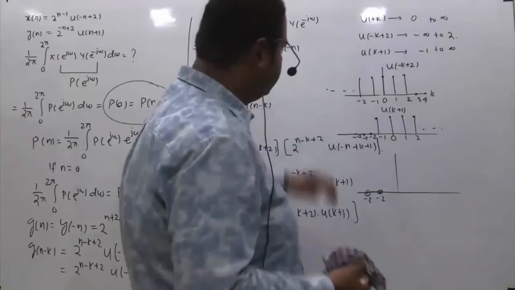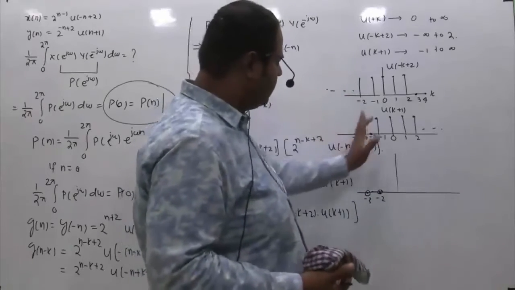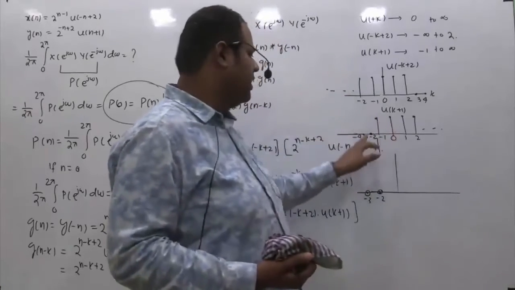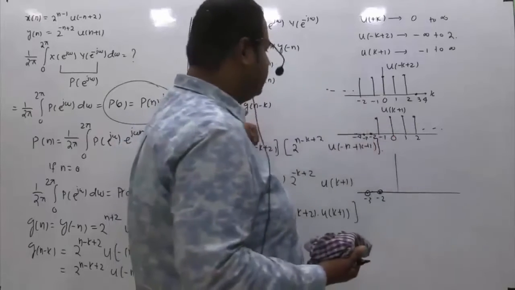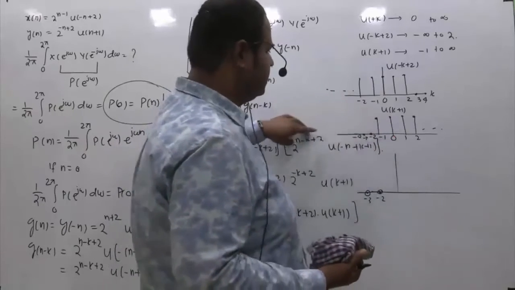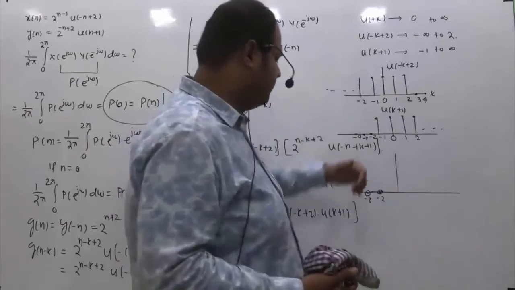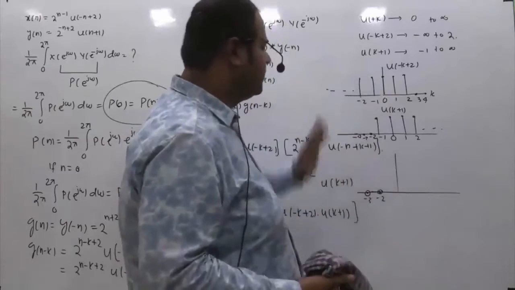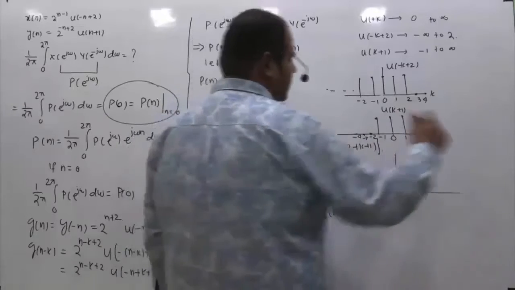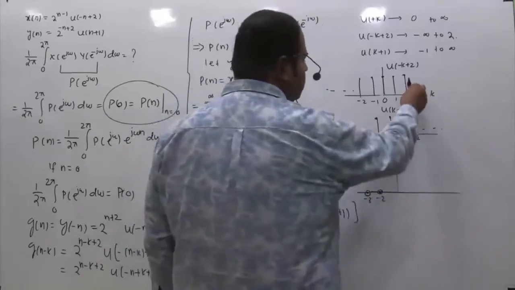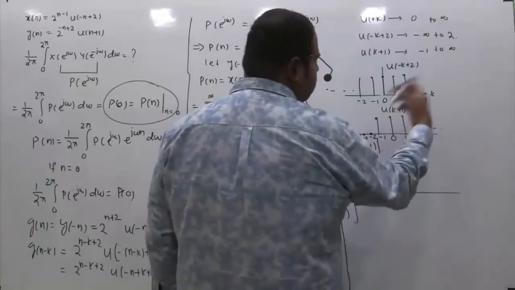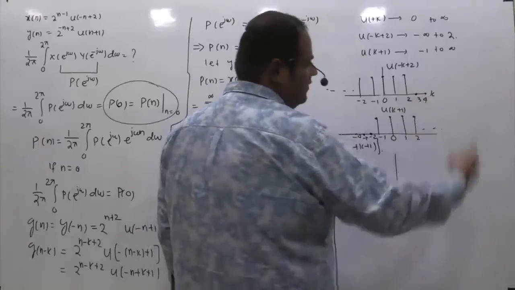Because towards the left-hand side, this signal exists up to minus 1, and from minus 2 towards minus infinity, these amplitudes are all zeros while the others are all ones. But 0 into 1 is always 0. So between minus 2 and minus infinite, the product is 0. Similarly, if I observe the right-hand side, up to 2 this is fine. But if I go beyond 2, that is 3, 4, 5, what is happening?